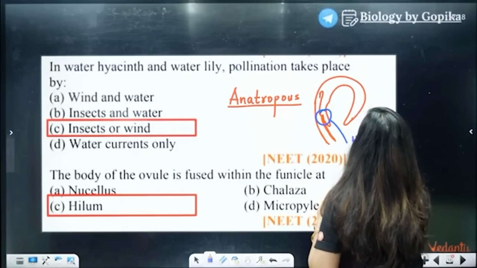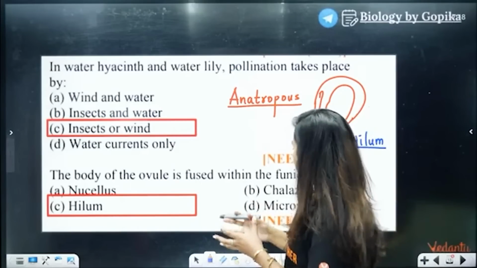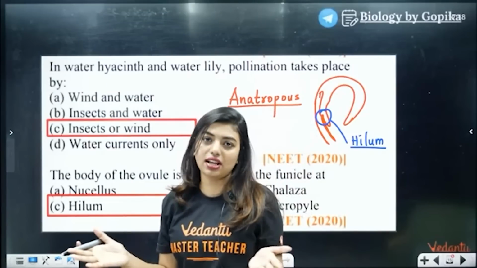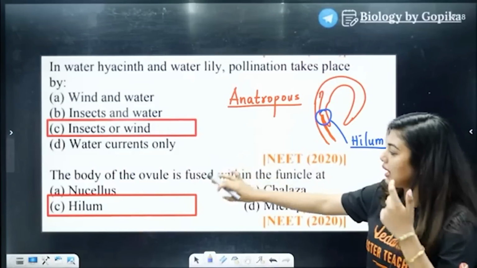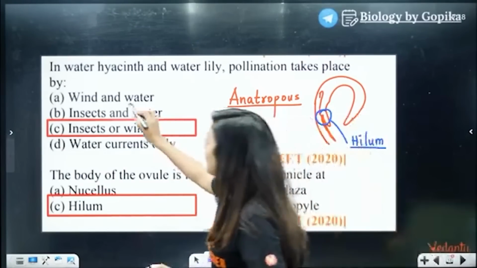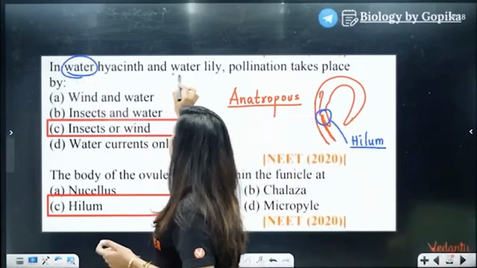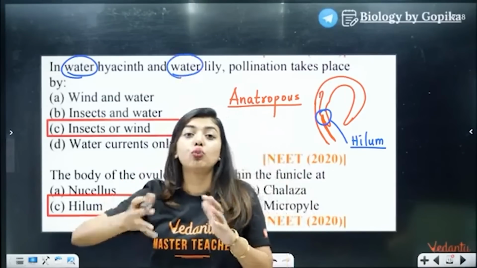So those who said micropyle, I hope it was a mistake, and those who said chalazal, it's never chalazal. Okay, it's never chalazal. So here it is insect or wind, and it is hilum. Even though these plants are present in the water, they do not do water pollination.